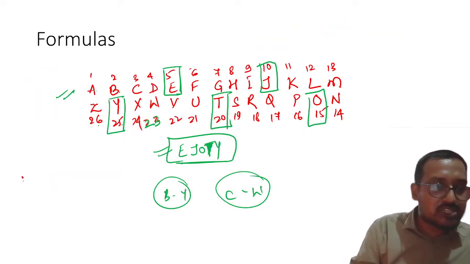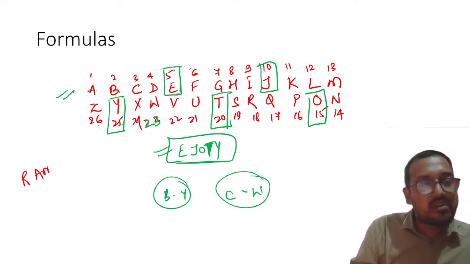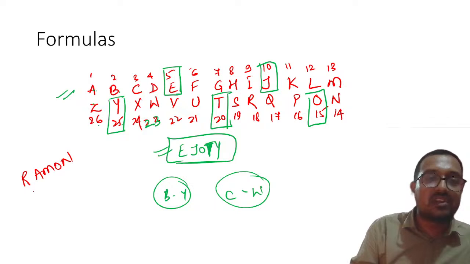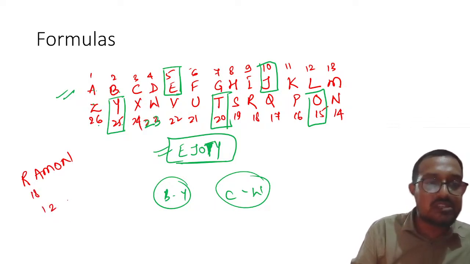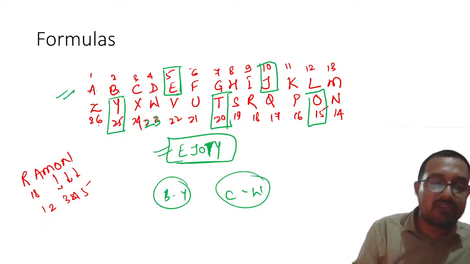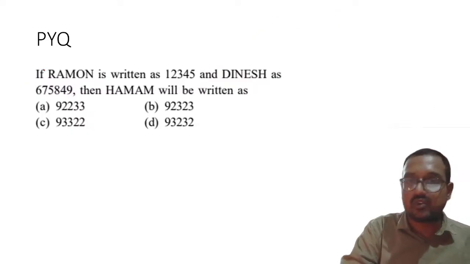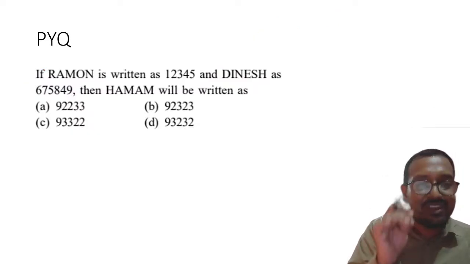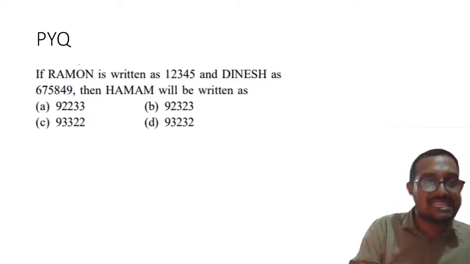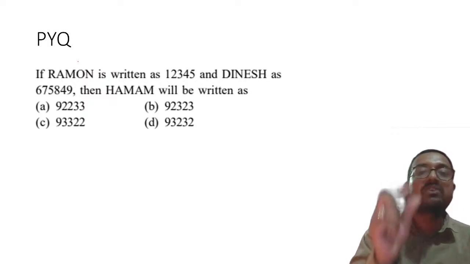Yes, that's true, Manjunath. That's very correct. Ramon. So Ramon, you will run towards, okay, R is 18. Okay, then you will realize, okay, it is writing 1, 2, 3, 4, 5. Then how to fix it up? Is it like 1 to 7 or 1 to 9? My dear students, if you look carefully at the question itself, it is not even at all related with that series or that framework which I gave.